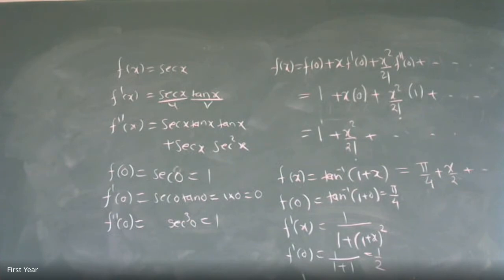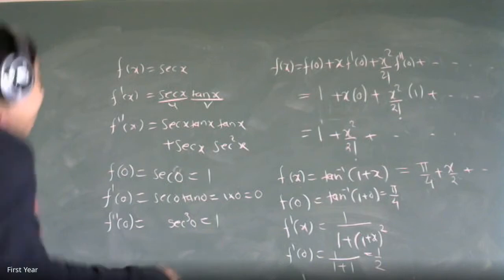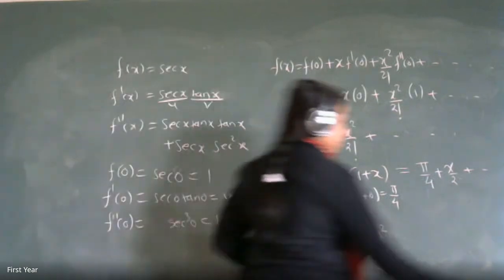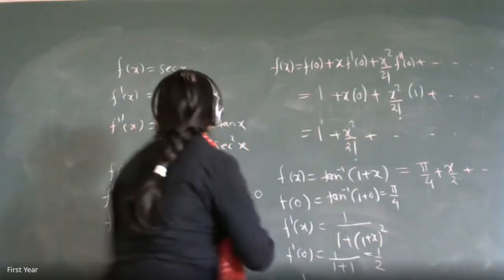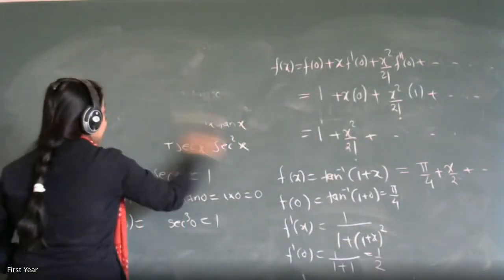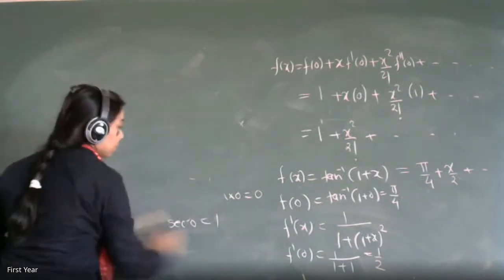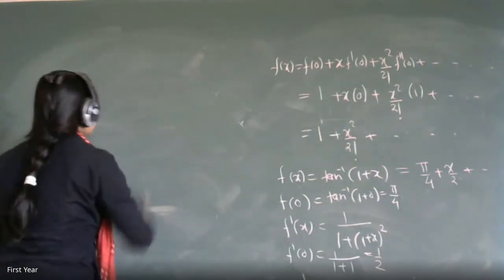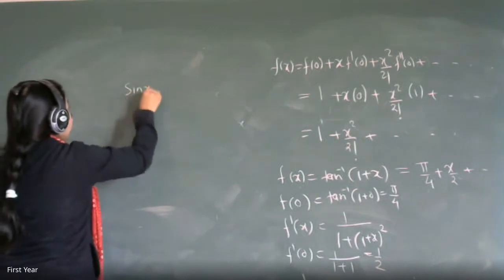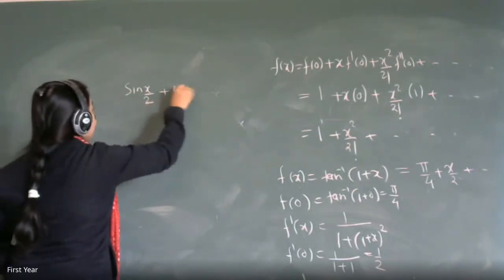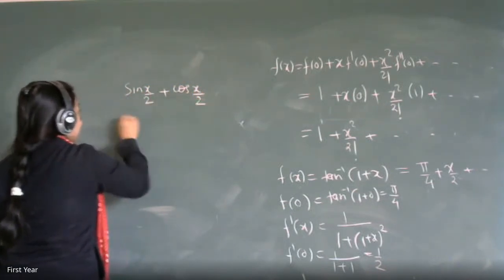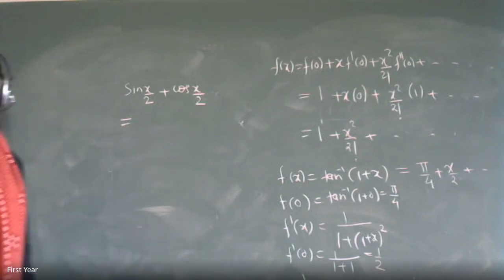Fine. Now let's go to some questions which are trigonometric. Expansion of x, sin x by 2 plus cos x by 2. One by one, some of you tell the answer. Rule number 1 is present now. Sin x by 2 plus cos x by 2. What is the answer for this?